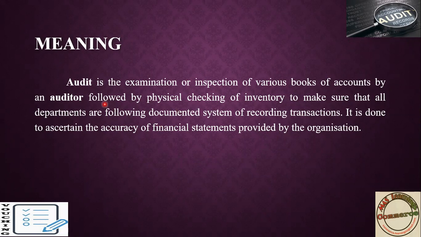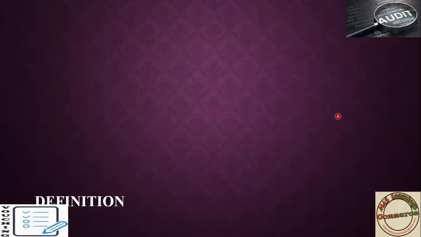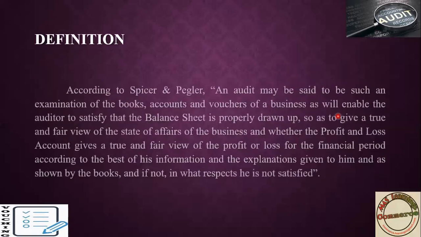Simply, it is examination of books of account to check the accuracy of financial statements. Or else, audit is the examination or inspection of various books of account by the auditor, to check whether all departments are following rules and regulations or not, whether all departments are following a documented system of recording transactions or not. Like that he will check. That's how this audit works. Then definition, that also we have seen.